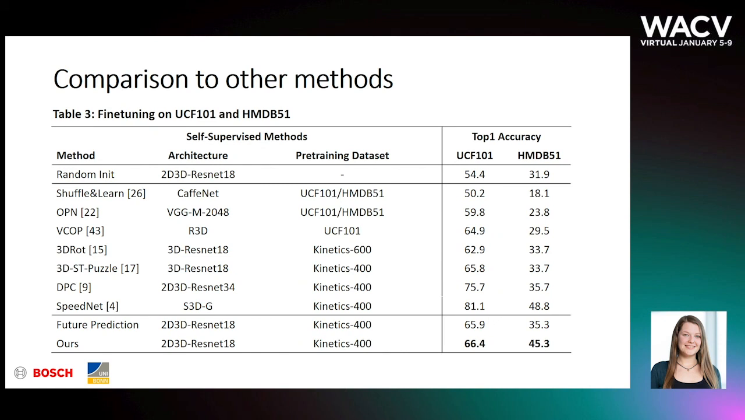Finally, we compare our method to other unsupervised methods for video representation learning. We follow the common protocol where we pre-train on the large-scale Kinetics dataset and fine-tune on UCF and HMDB. We outperform future prediction on both datasets and surpass many previous methods on HMDB. Note that ResNet 34 and S3D are deeper and computationally more expensive than our ResNet 18.